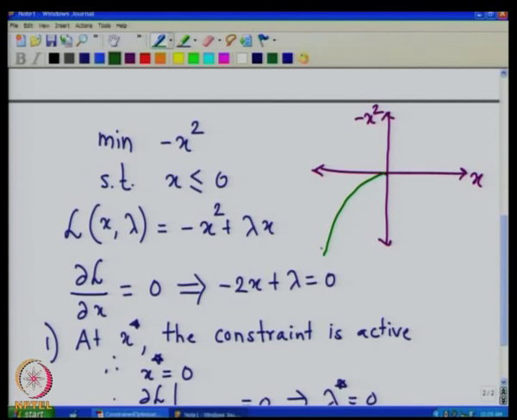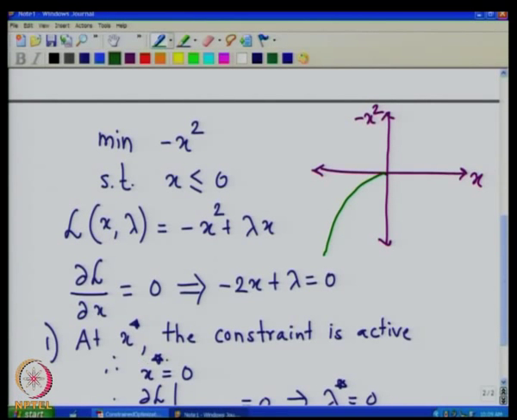You will see that the function is unbounded. So, the minimum of minus x square will not be attained because the function is unbounded.